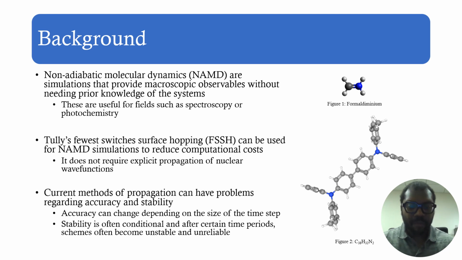And so to give a little background, my research will be focusing on non-adiabatic molecular dynamics, which are simulations that provide some sort of observable like fluorescence intensities, without needing prior knowledge of the system or mechanisms. What I mean by this is, take for example this molecule that I have over here that has 50 plus atoms, we don't need specifics such as a reaction coordinate or where it is on a reaction pathway. We just need an initial state so that we can propagate on it. And this is very useful for fields in spectroscopy and photochemistry.